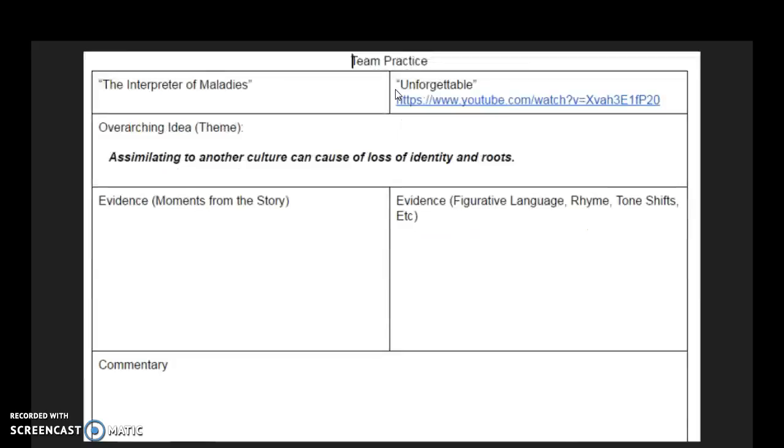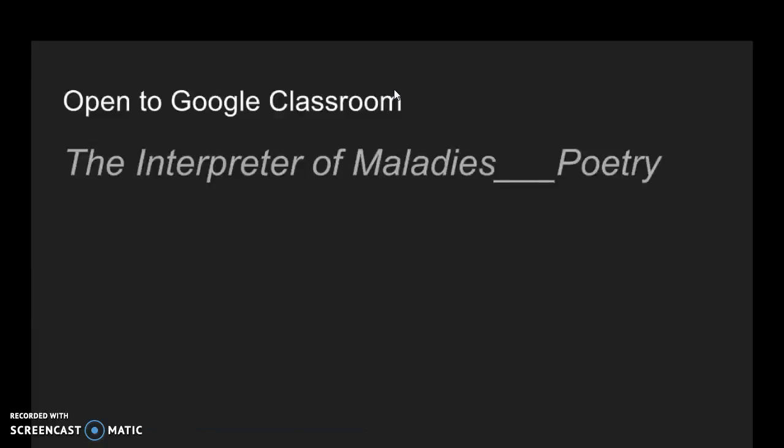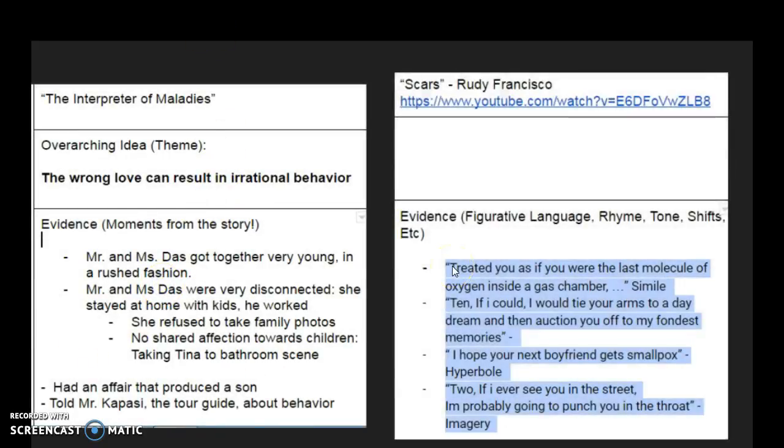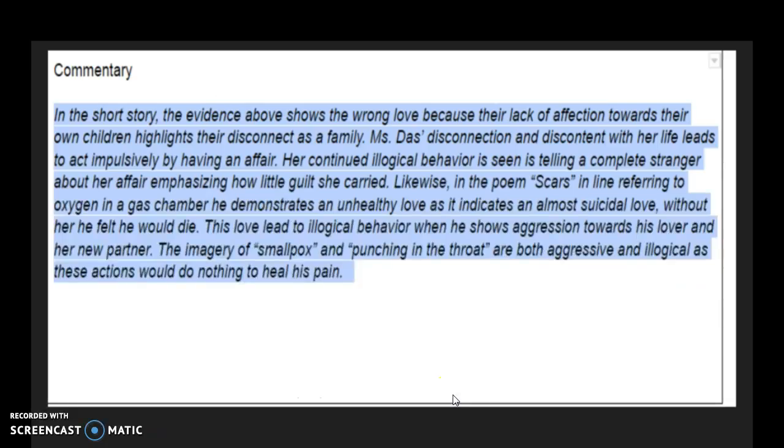Again, I'll go through it one more time. You will access this document in Classroom. When you access yours, this will actually already be filled out because we did it as a class together, sort of as the model. So you'll have the ideas that we generated as a class. You'll see how we created the commentary.